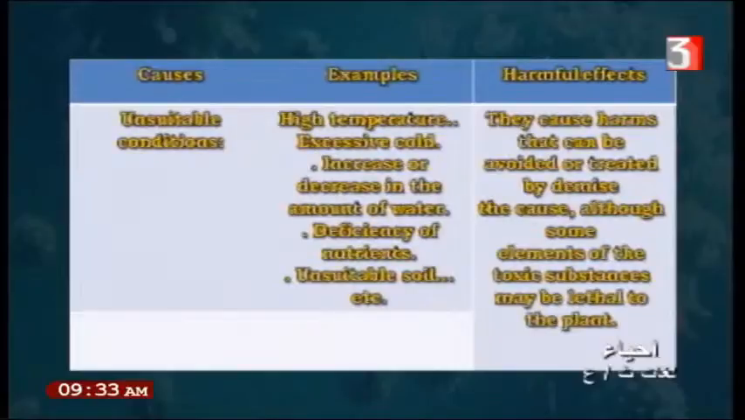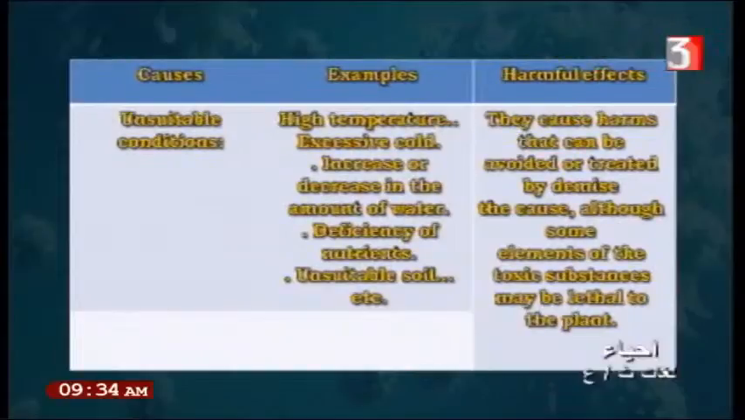Number 3, unsuitable soil. What is the unsuitable soil? If you cultivate a plant in a soil not suitable for it, like if you cultivate orange in sand soil instead of silt soil, what happens? The crop cannot be formed. So what is the harmful effect?